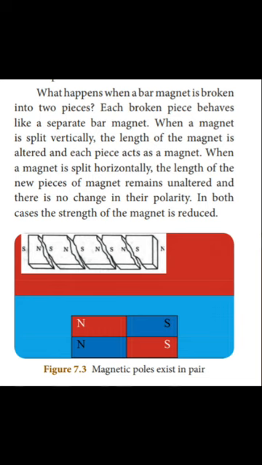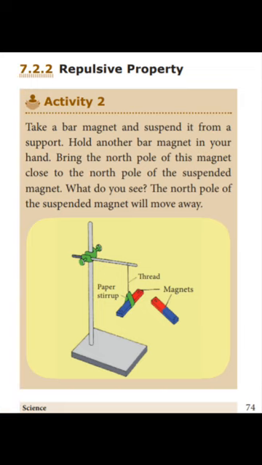Now we will see another property of magnet, that is repulsive property. We will see one activity for the repulsive property of the magnet. In this activity, we have to take a bar magnet and suspend it from a support. Then we have to hold another bar magnet in our hand and bring the north pole of this magnet close to the north pole of the suspended magnet. We can see that the north pole of the suspended magnet will move away. This activity explains the repulsive property of the magnet.